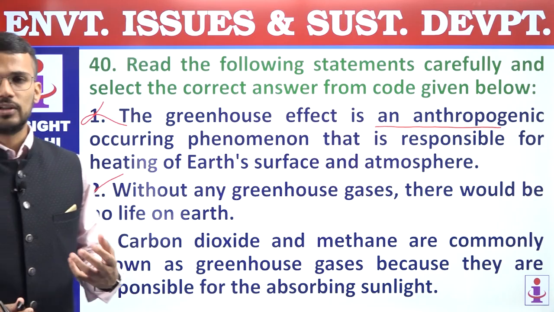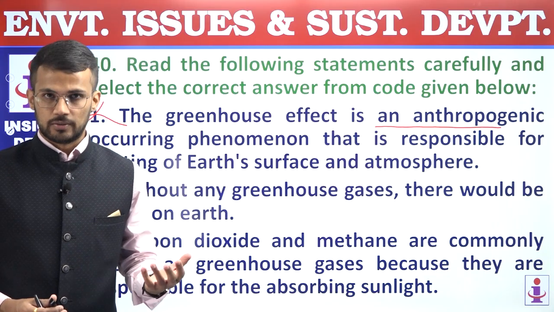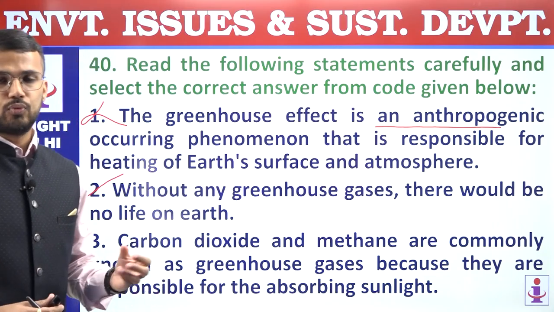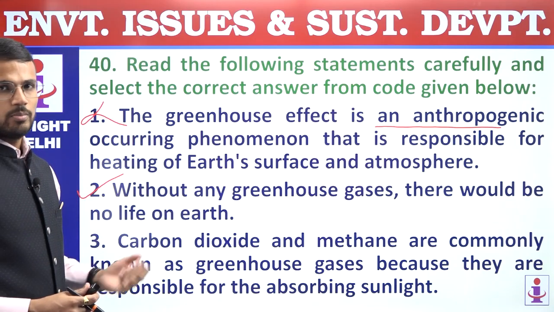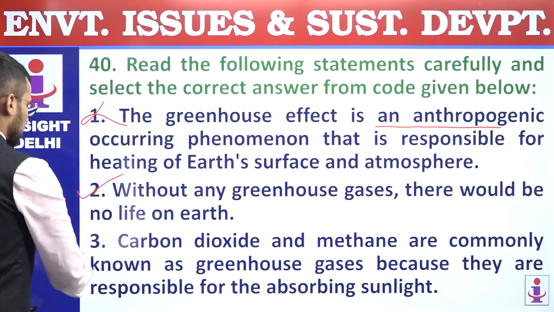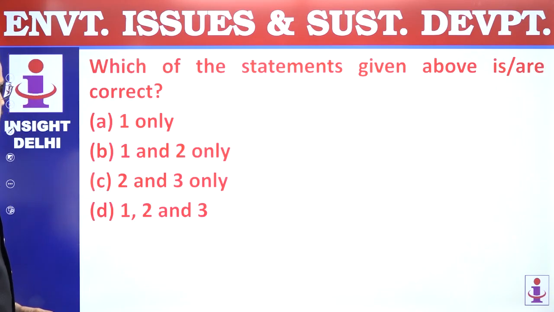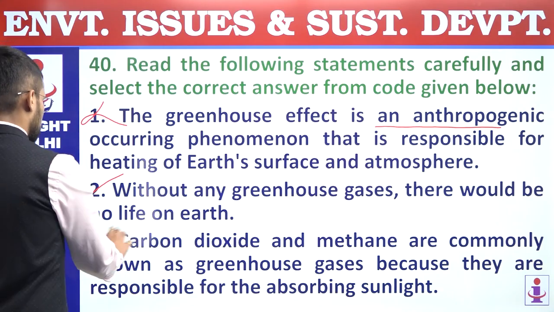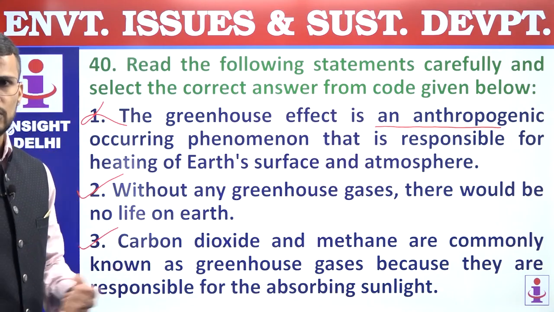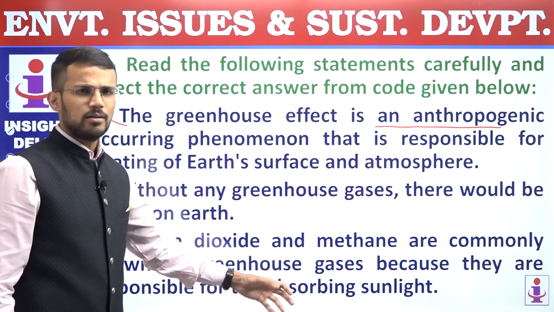If greenhouse gases are not there, Earth's temperature may become colder, and that temperature might not be suitable for the occurrence of life. Third, carbon dioxide and methane are commonly known as greenhouse gases because they are responsible for absorbing sunlight. So this statement is again a correct statement, because carbon dioxide and methane are the major greenhouse gases, and they absorb sunlight, but indirectly.